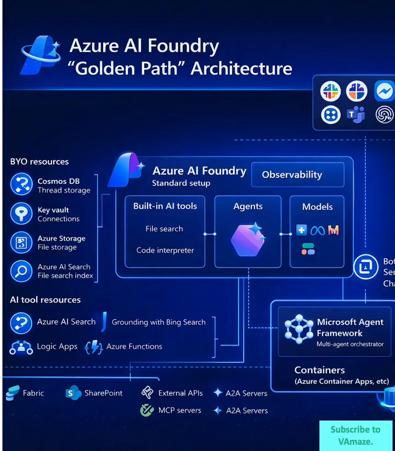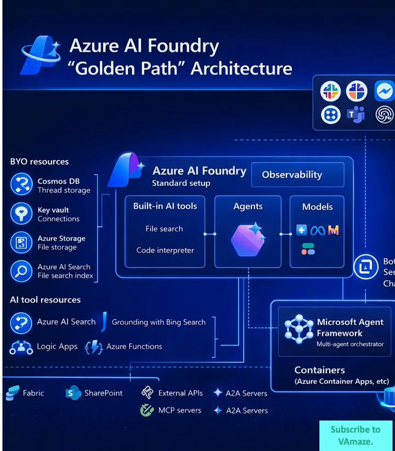Below the main platform, you have three integration layers that connect your AI to the enterprise: external APIs through OpenAPI specs let your agents call third-party services; MCP servers, Model Context Protocol, enable standardized communication between AI components; and A2A servers, agent-to-agent communication for complex multi-agent workflows.